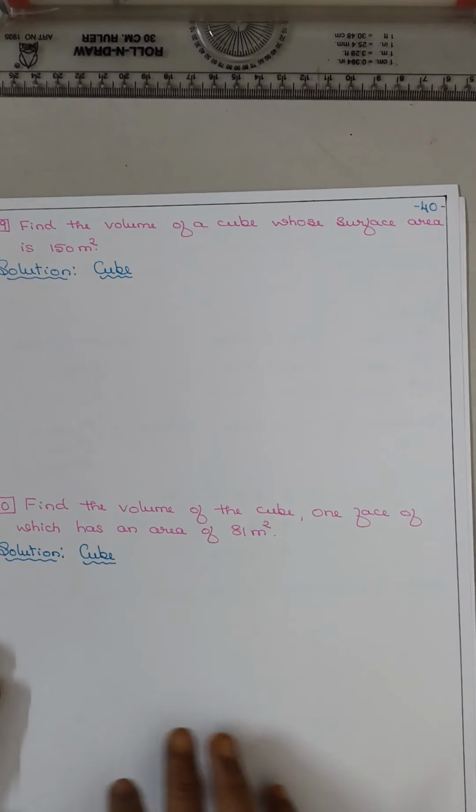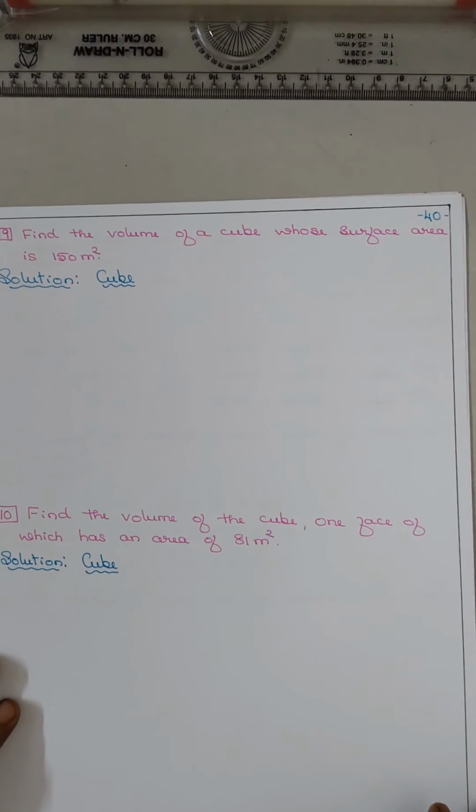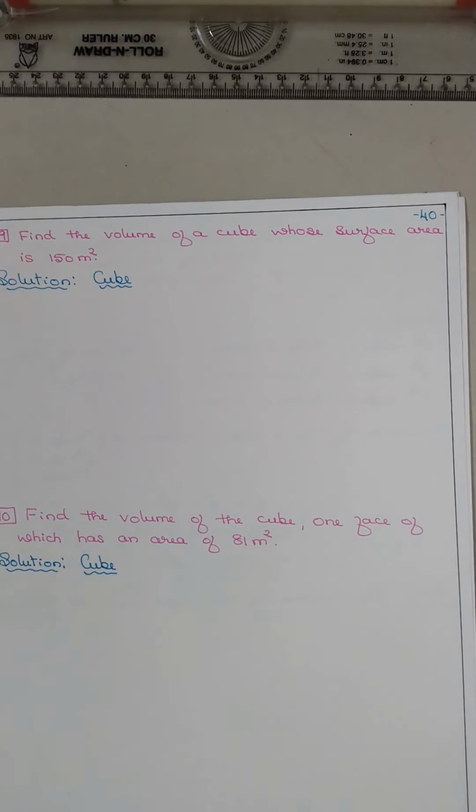The volume of the cube whose surface area is 150 meter square. Here you are asked to find out the volume, and the TSA is given. What is given? The TSA is given.